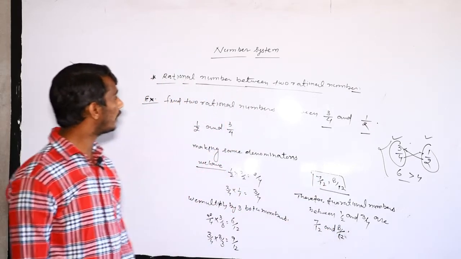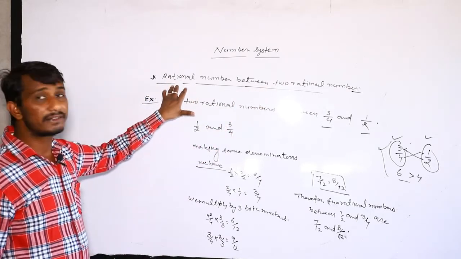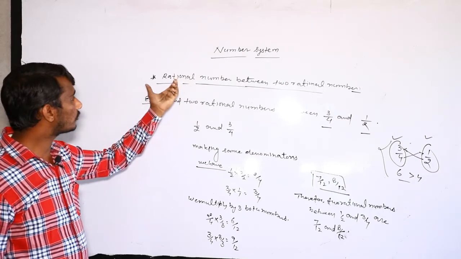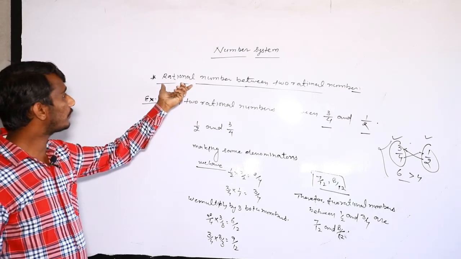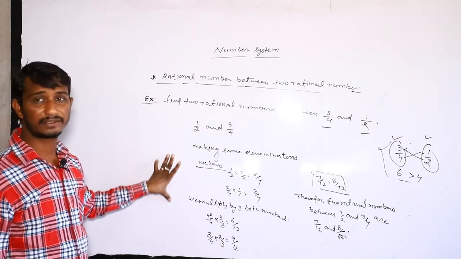So I hope you have understood the concept of rational numbers and their properties, and how to find a rational number between two rational numbers using the alternative method.